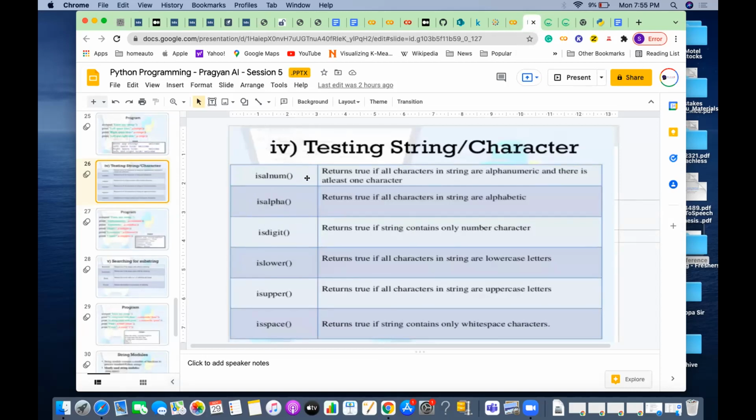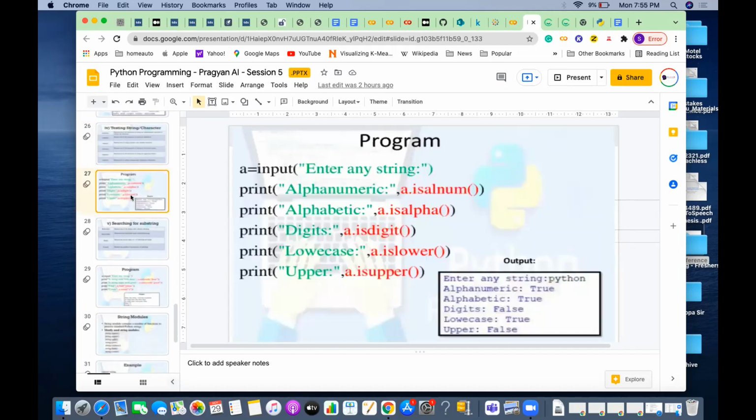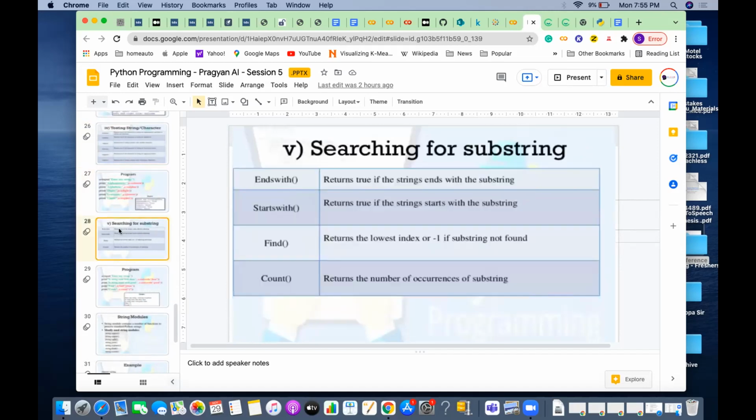Isalnum means whatever you are passing is an alphanumeric string, then yes. Isalpha means all are alphabets, then it is yes. Isdigit means all are digits. So there are isLower, isUpper, isSpace. These functions give those kinds of results.